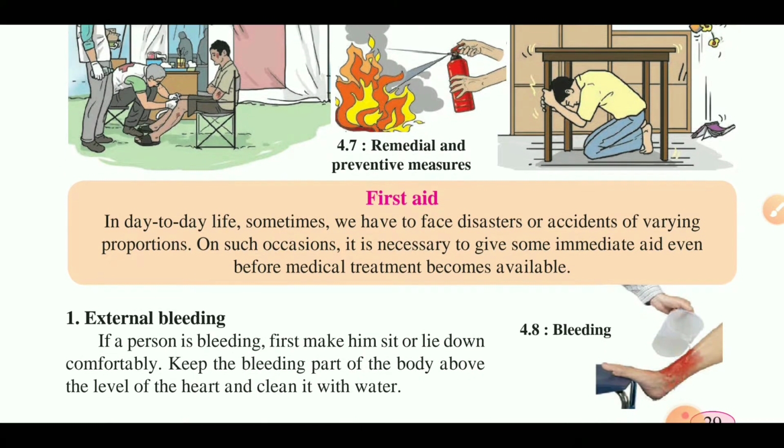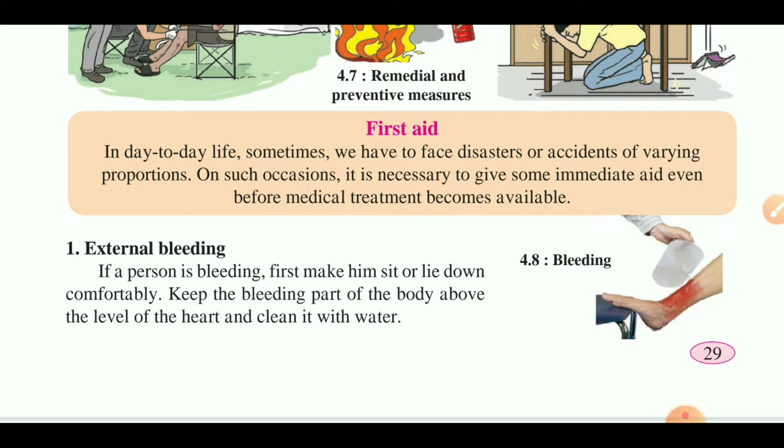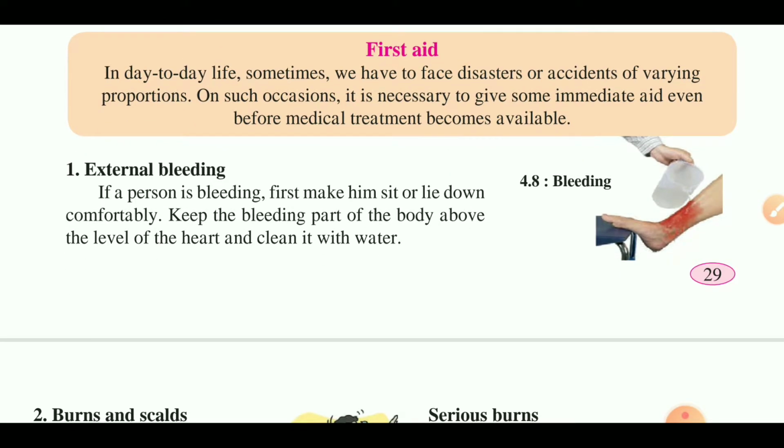Then first aid. In day-to-day life, sometimes we have to face disasters or accidents of varying proportions. On such occasions, it is necessary to give some immediate aid even before medical treatment becomes available. Now, external bleeding. External bleeding means if a person is bleeding, first make him sit or lie down comfortably.